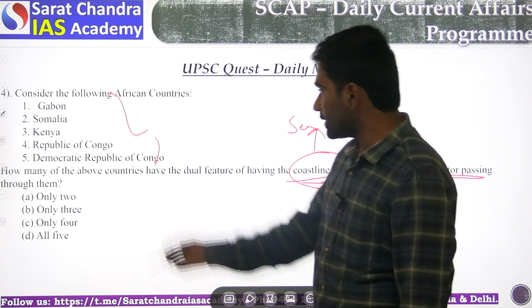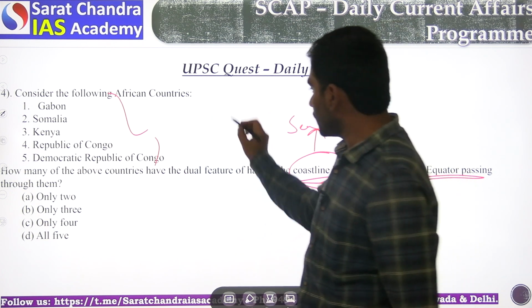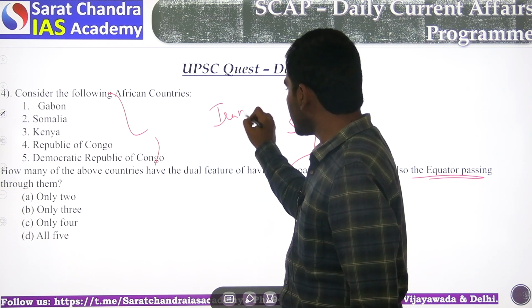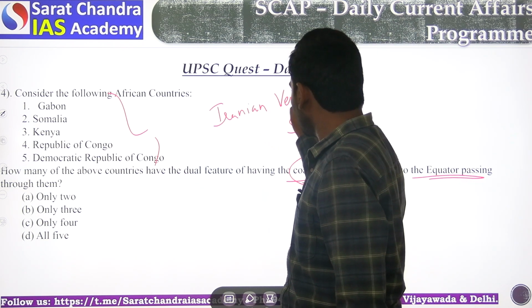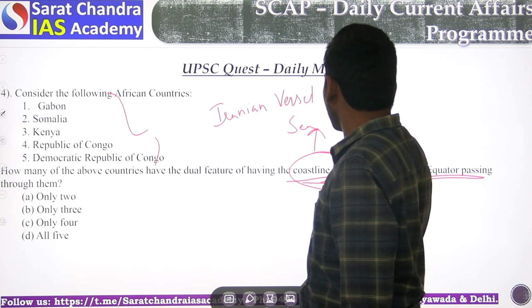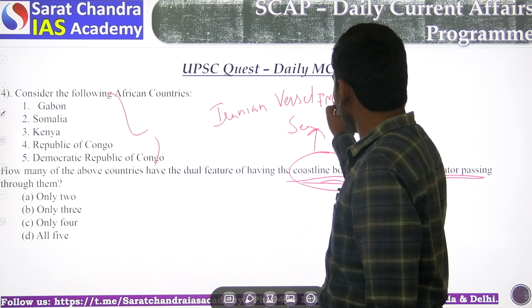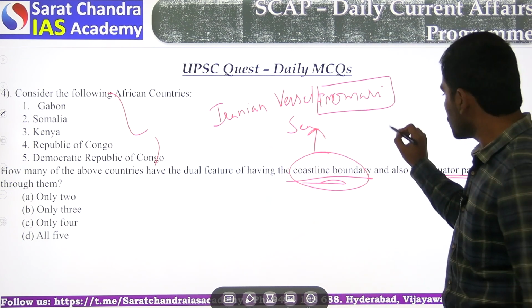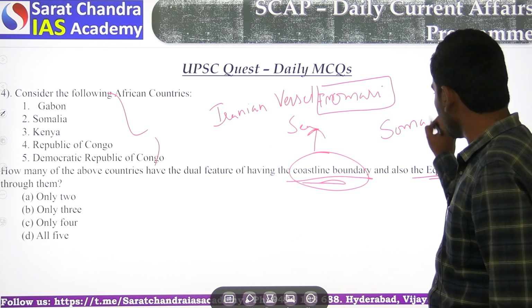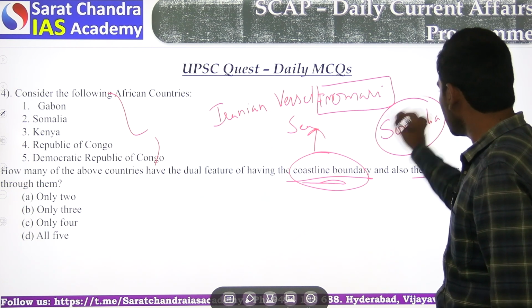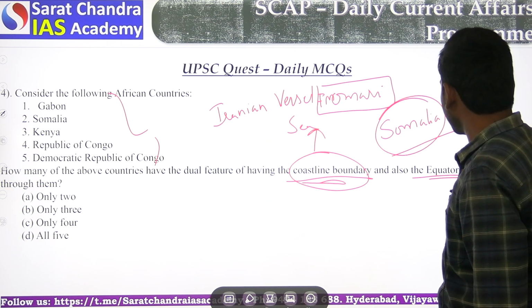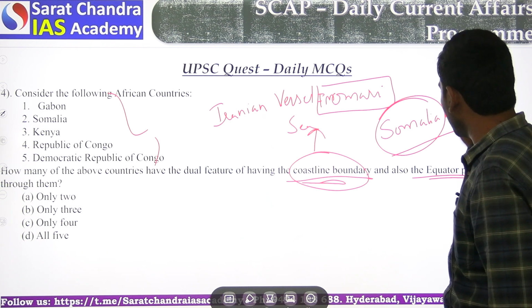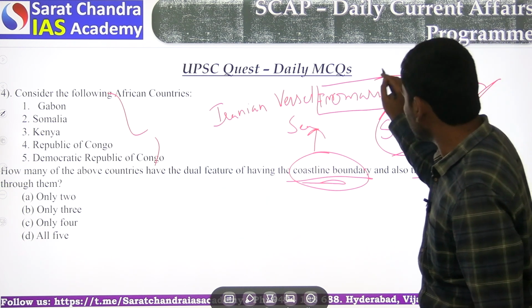Okay, so let's see why the context is the Iranian vessel, FV Omari. This is the Iranian vessel that was sailing through the Somalia coast. A group of pirates wanted to attempt a hijack of this vessel.